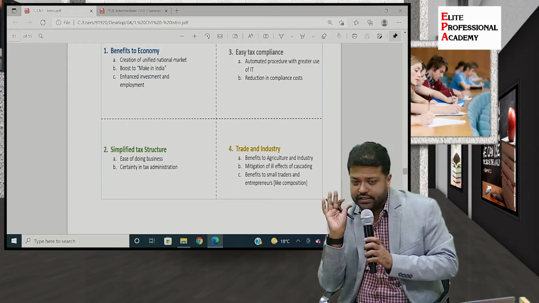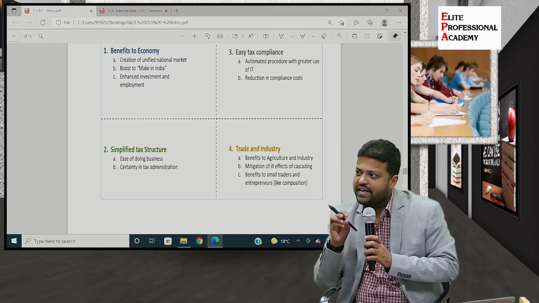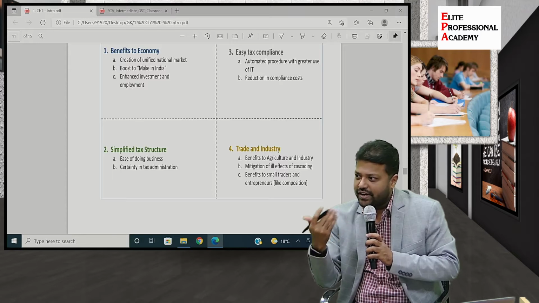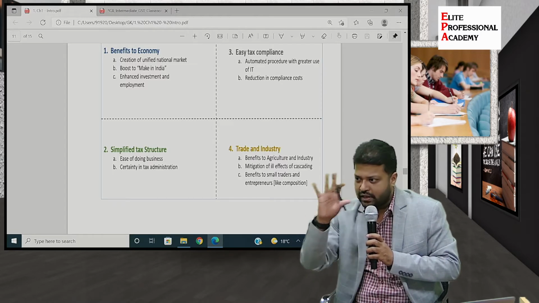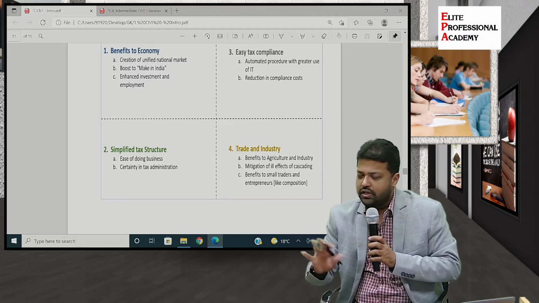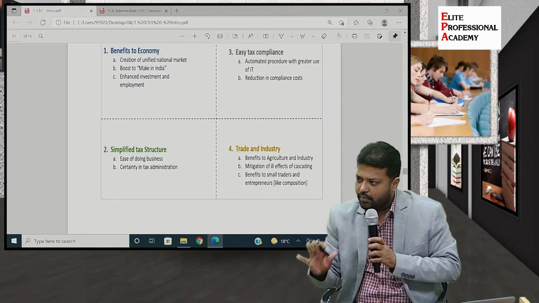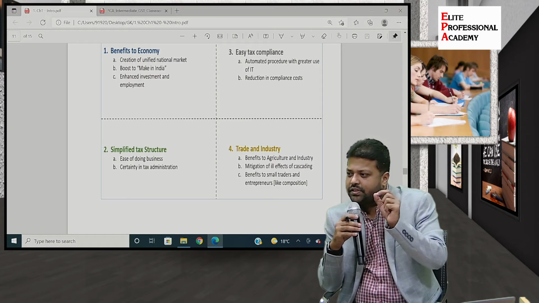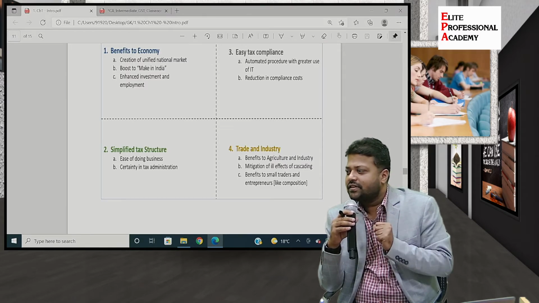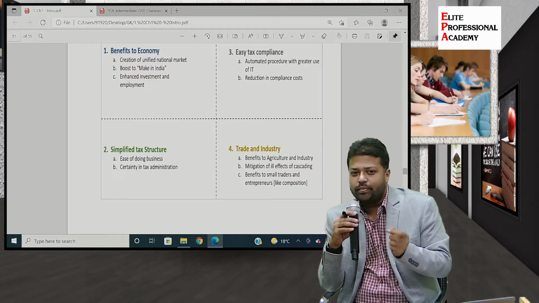Certainty in tax administration, yes. Now we don't have different state fancies and whims to face for a taxpayer. Taxpayer now knows that nation-wide the same procedure is followed, same rules are there, same compliance things are required to be done, etc. And at some points, the state takes the liberty to make different rules.